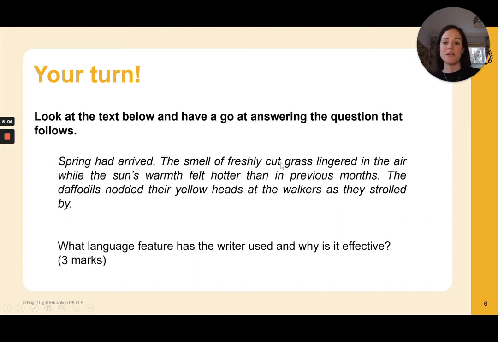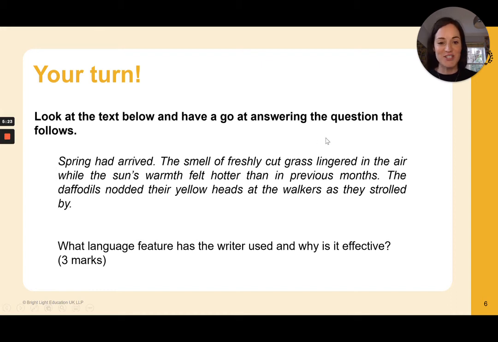Now, have a go. You can pause the video and have a go at answering a similar personification question. You can look at the text below and then look at the question. Have a go at answering it in the same structure that I did, using your point, your evidence, and your explanation. Pause the video now and have a go.